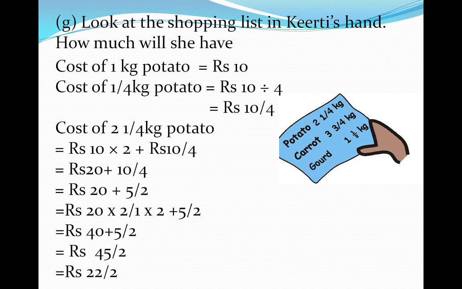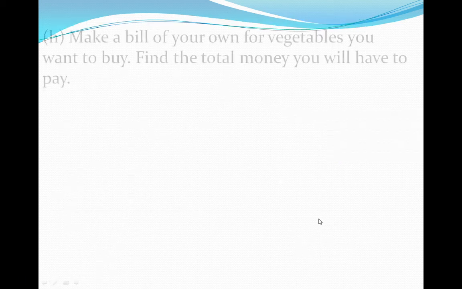And the rupees is 45 upon 2. So rupees 22 and paise 50. So here, rupees 22 and a half.